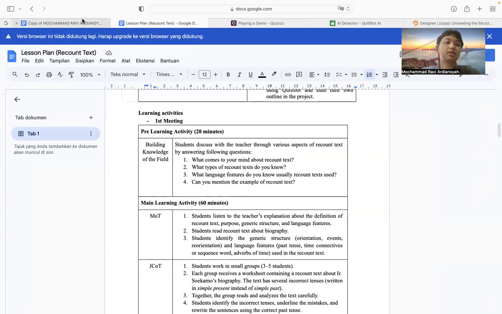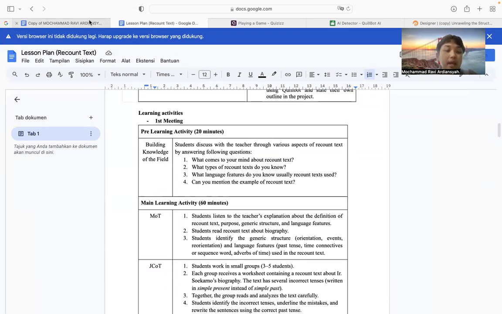Okay, so now let's move to the BKOF, the building knowledge of the field. We revised this because we also got feedback from the teacher and students when we did real teaching in the classroom. The feedback was that the transitions were not really smooth because we were just asking about the recount or something like that.